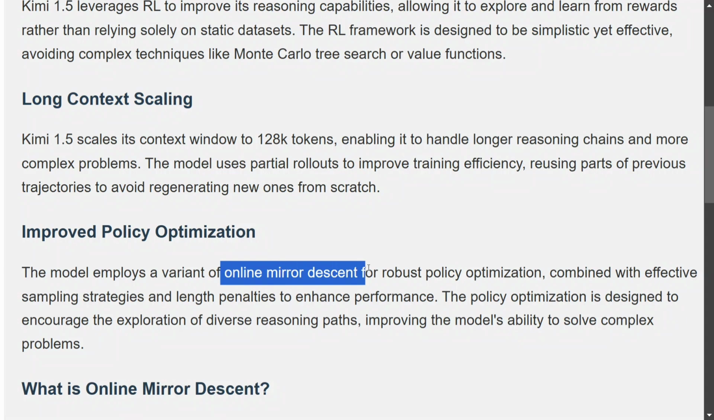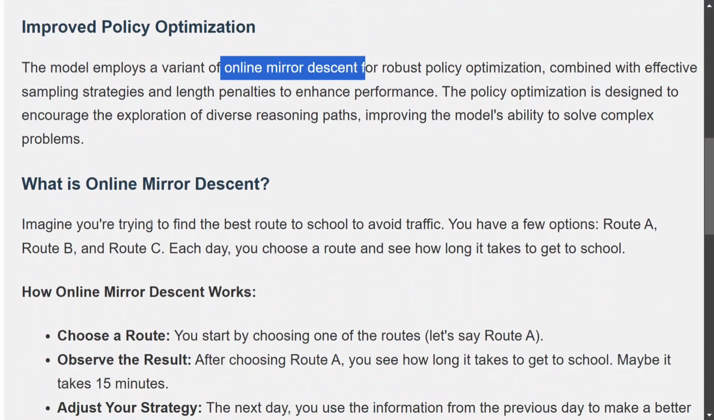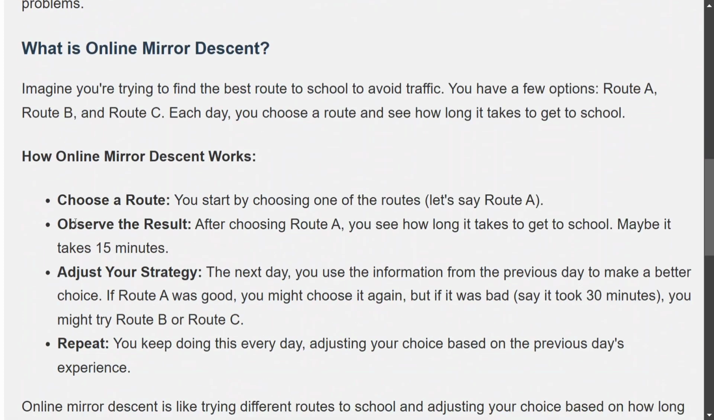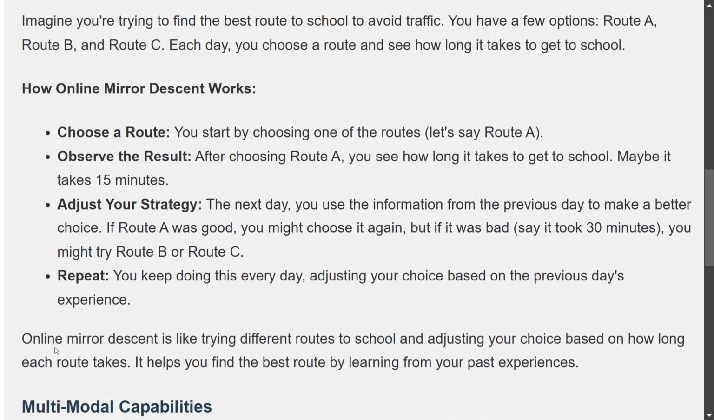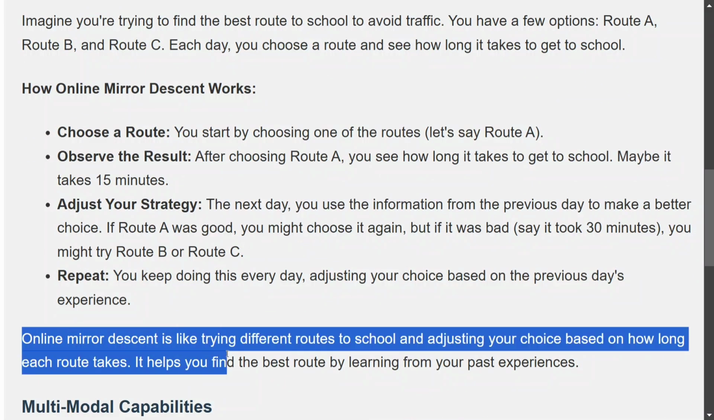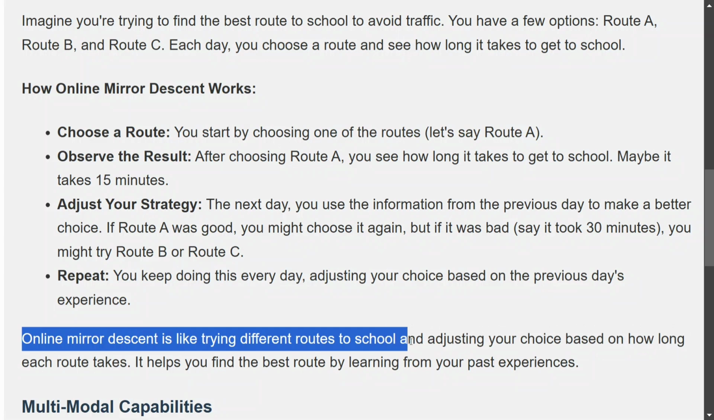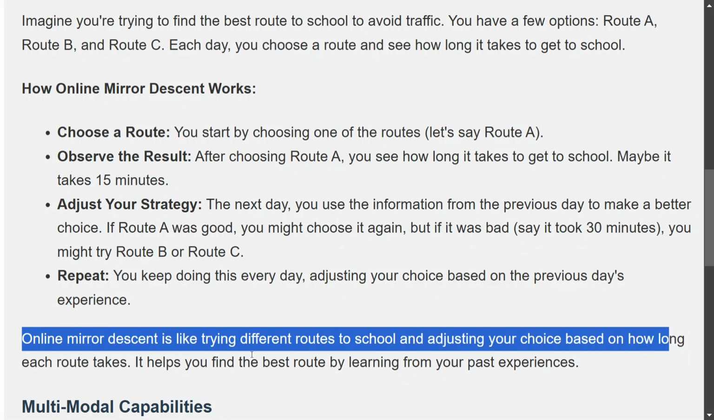To understand this, you need to have a little bit understanding of reinforcement learning as well. So if I give you a brief example on what is online mirror descent, you're trying to find the best route to school to avoid traffic. Just assume that you have multiple options. Each day you choose a different route and see how long it takes you. Online mirror descent is like trying different routes to school and adjusting your choice based on how long each route takes. It helps you to find out the best route by learning from past experiences.